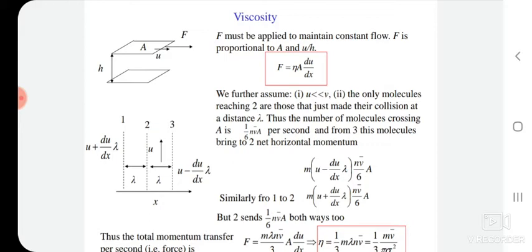It deals with the fluid flowing over a solid surface, and it states that whenever a fluid comes in contact with any solid boundary, the adjacent layer of the fluid in contact with the solid surface has the same velocity as the solid surface.